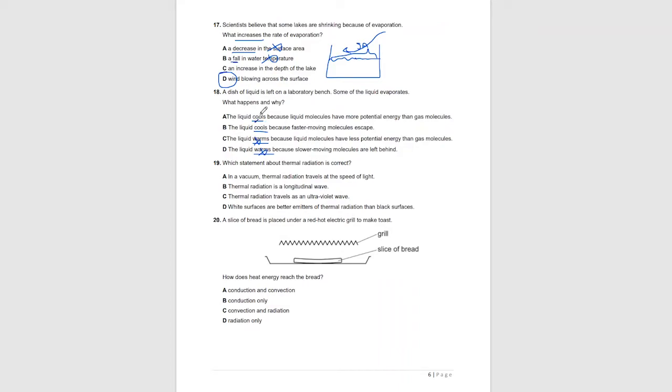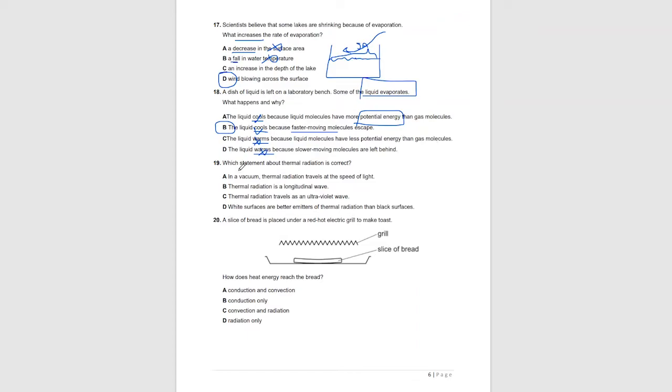The liquid cools because liquid molecules have more potential energy than gas molecules. No, the cooling of liquid molecules has nothing to do with potential energy. It has something to do with kinetic energy. The faster moving molecules escape. Faster moving molecules have more kinetic energy, and that's why they move from the surface of the liquid, or evaporation takes place. That's why the liquid evaporates. So our answer would be B.